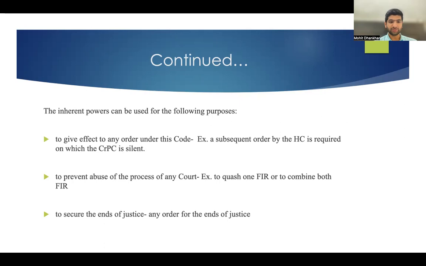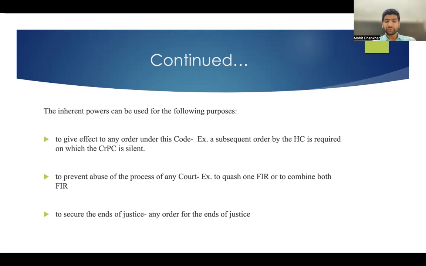The second case when such powers can be used is to prevent abuse of the process of any court. For example, to quash one FIR in case FIR has been lodged within two jurisdictions or with two police stations, or to combine both the FIR. If you have noticed, हमने कई बार circumstances ऐसे देखे हैं, for example in matrimonial disputes, which is very common. Initially, parties के बीच में जब dispute होता है तो one of the parties go and lodge an FIR, but subsequently उनके बीच में compromise हो जाता है, be it matrimonial dispute or any other dispute. Now, it is not a compoundable case.